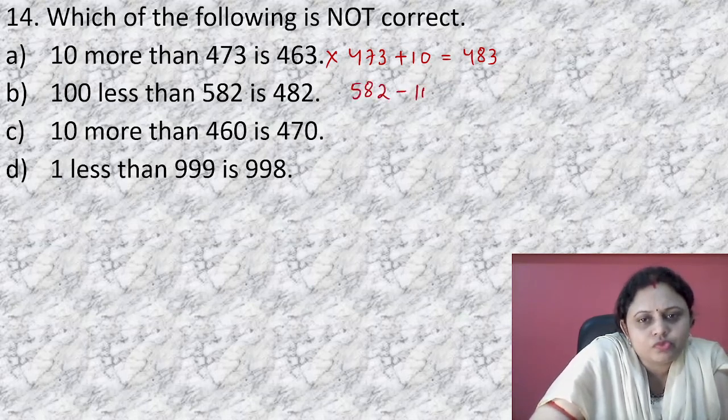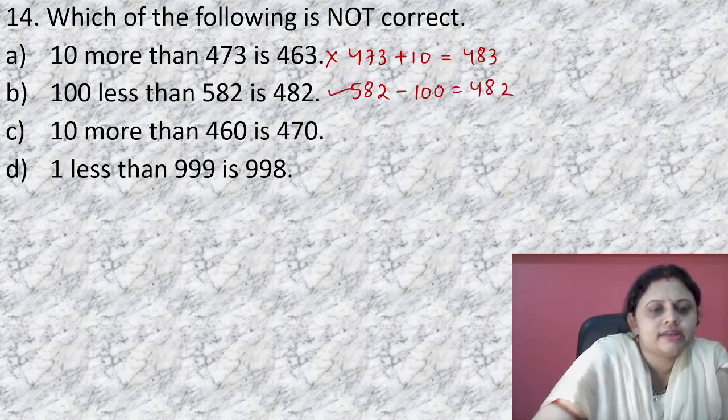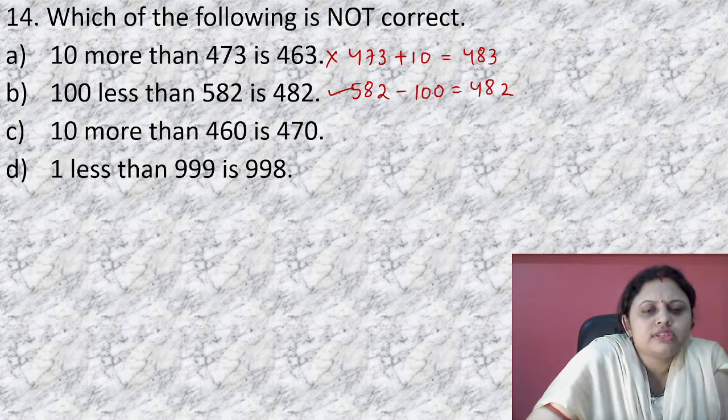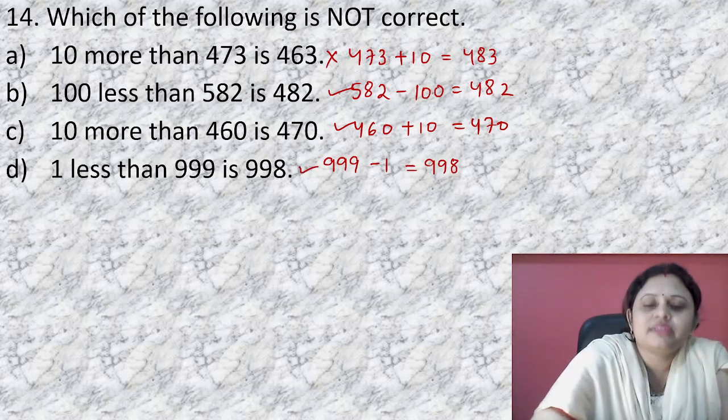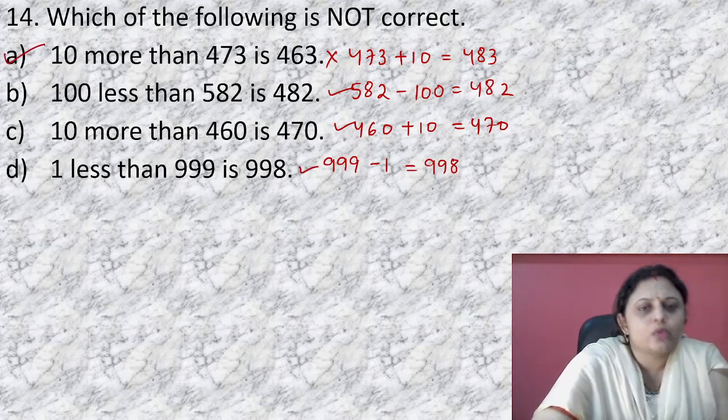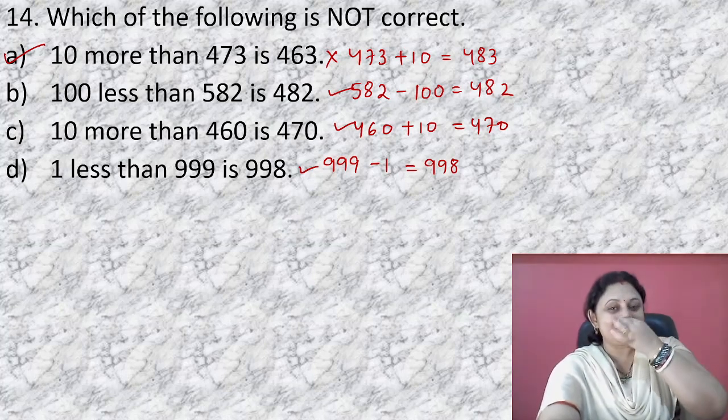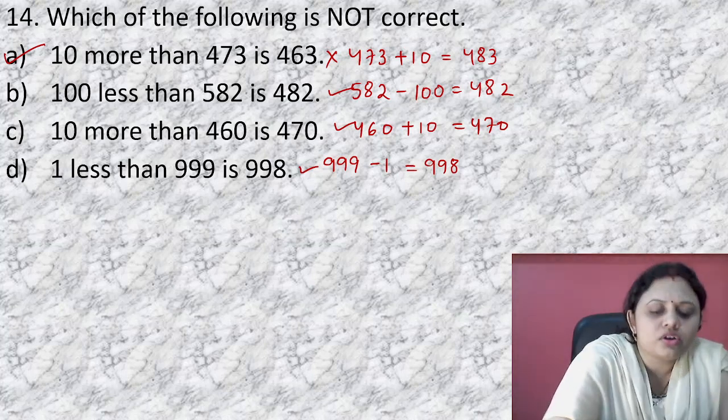582 minus 100 is equal to 482. Yes, this is correct. 10 more than 460 is 470. 460 plus 10 is equal to 470. It is correct. 1 less than 999 is 998. 999 minus 1 is equal to 998. So this is also correct. So which option is not correct? That is option A. 10 more than 473 is 483, not 463.